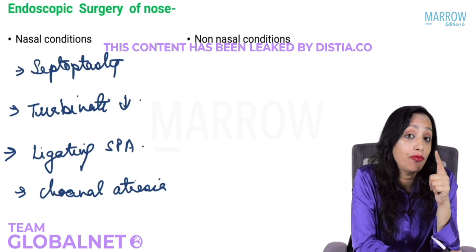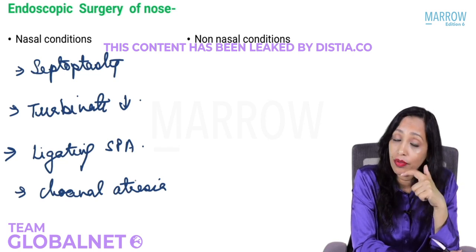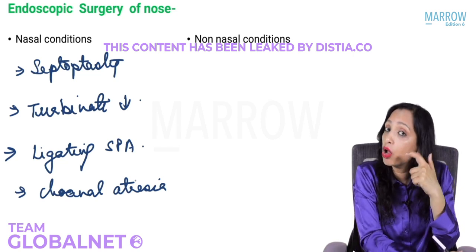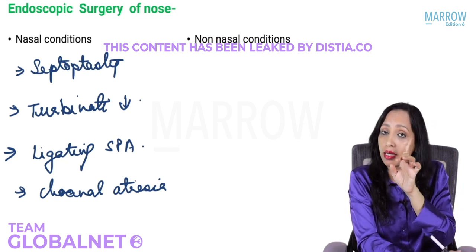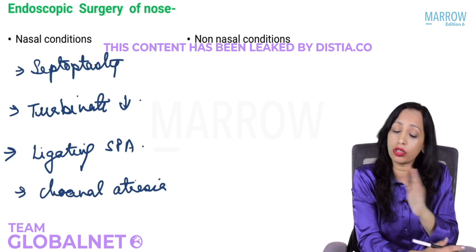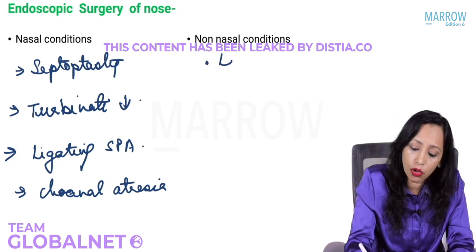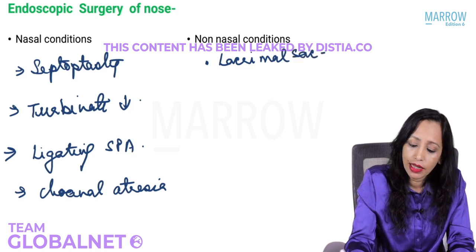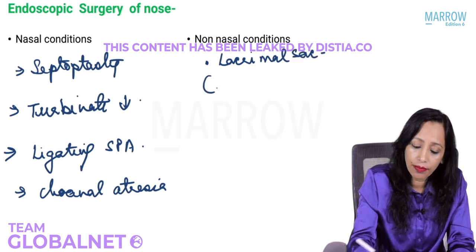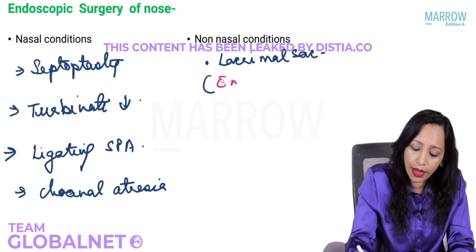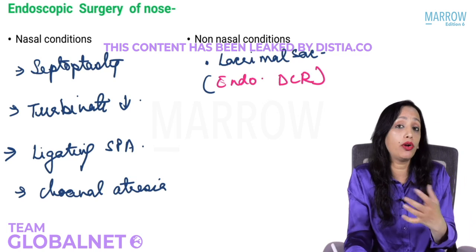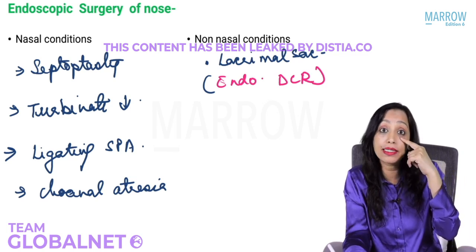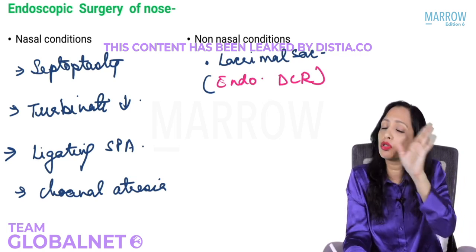That nowadays when we have to open the lacrimal sac, when the nasolacrimal duct is blocked, we open it endoscopically through the nostril inside. Yes, that is dacryocystorhinostomy. So we can approach lacrimal sac. That is endoscopic DCR. Through the nose. Earlier, before the advent of endoscope, it was done by an external incision. Now it is done endoscopically through the nose.